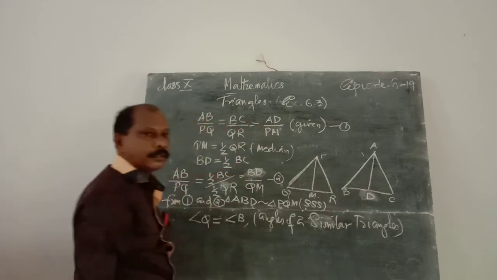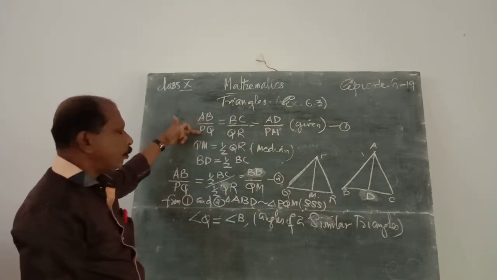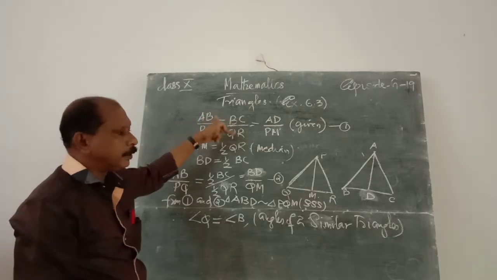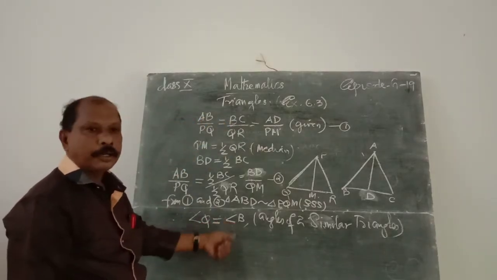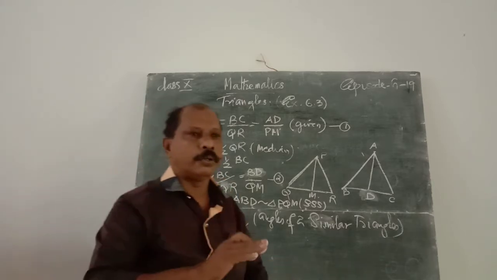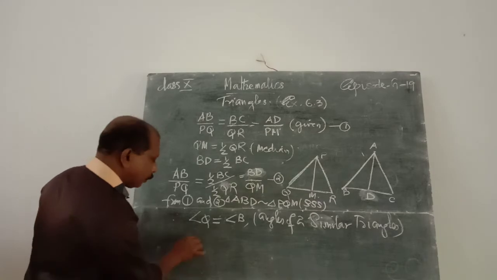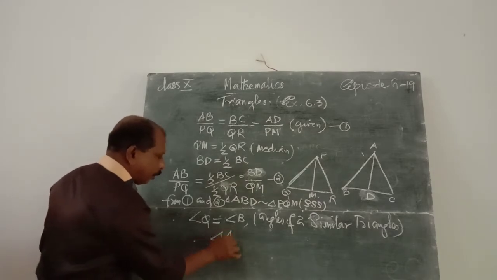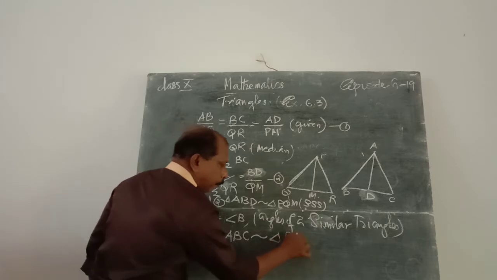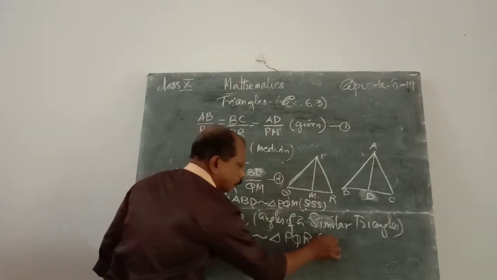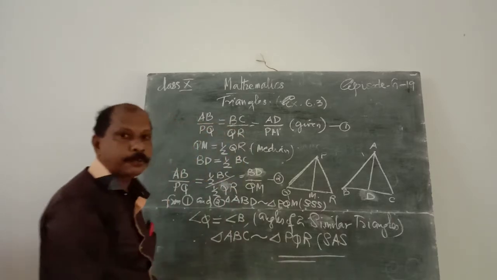That is the reason. Therefore, we know that AB by PQ is equal to BC by QR, and angle Q is equal to angle B. That is, two sides are proportional and the included angles are equal, which is the SAS criteria of similarity. Therefore, triangle ABC is similar to triangle PQR. That is the answer of this problem.